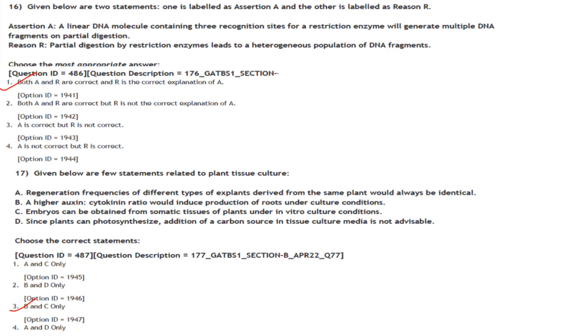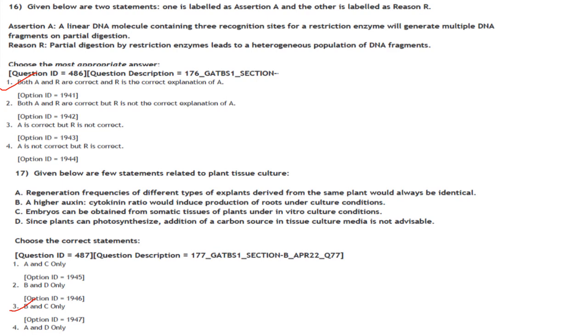Then next one. Given below are a few statements related to plant tissue culture. Regeneration frequencies of different types of explants derived from the same plant would always be identical. No, they would be different because chances of somaclonal variation also are there. Different explants will have different regeneration frequencies. Then next one. A higher auxin to cytokinin ratio would induce production of roots under culture conditions.